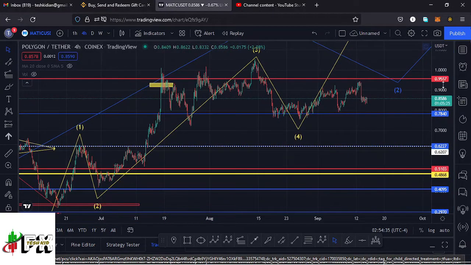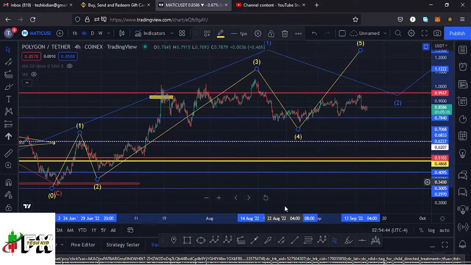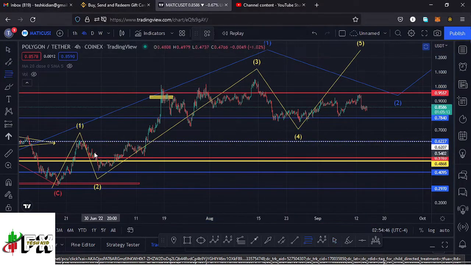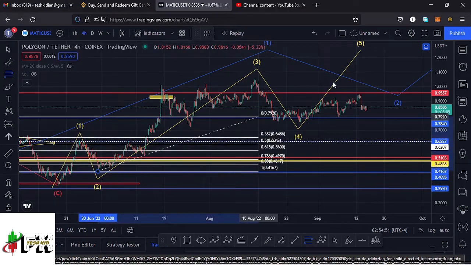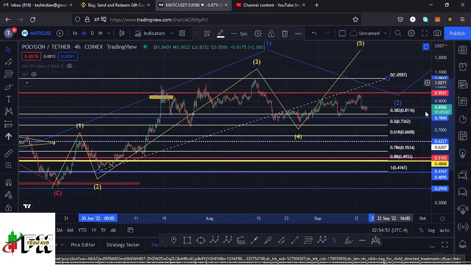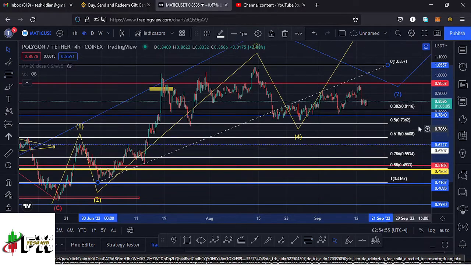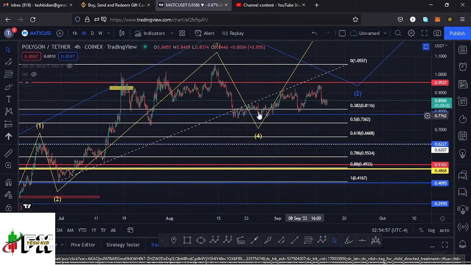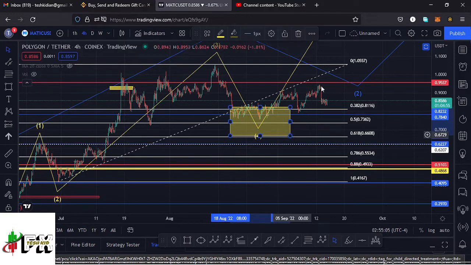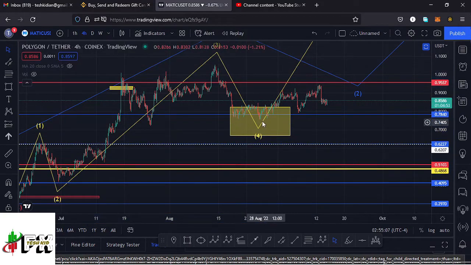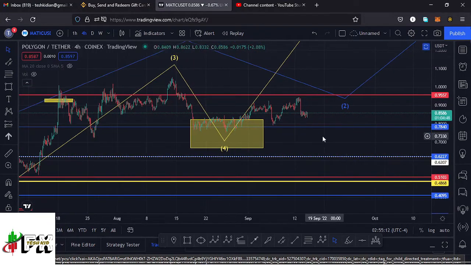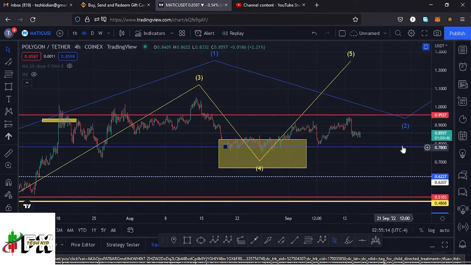And because a wave 4 is a retracement of the third wave, we can use the Fibonacci's to get a minimum target area for that fourth wave to the lower side, and I just need to connect the Fibs from the low of the wave 3 to the high of that wave 3, and that gives me a minimum target area for that fourth wave to the lower side between the Fib level 0.382 and the Fib level 0.618, and I can mark that target area here on the chart like that. That is the minimum that I expect that fourth wave to the lower side to retrace into, and you can see Polygon Matic has continued to respect that movement to the lower side.